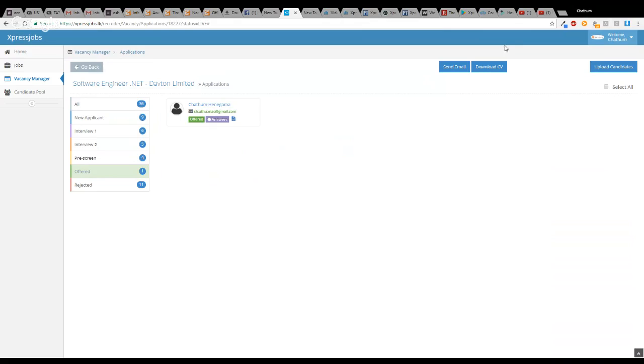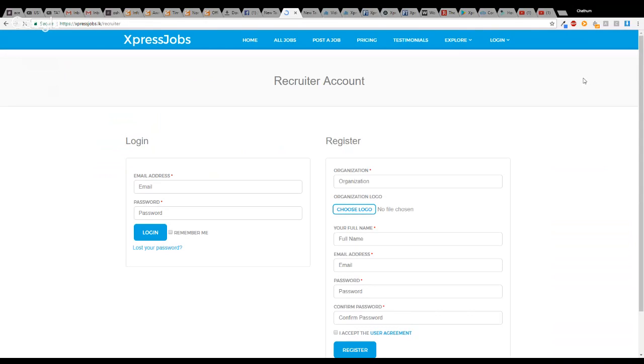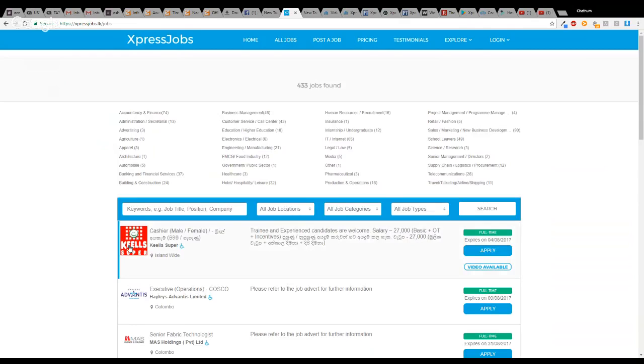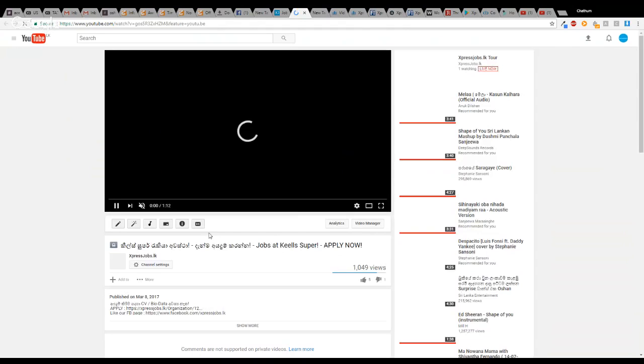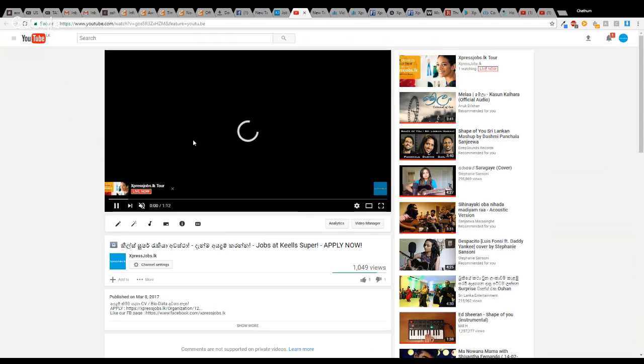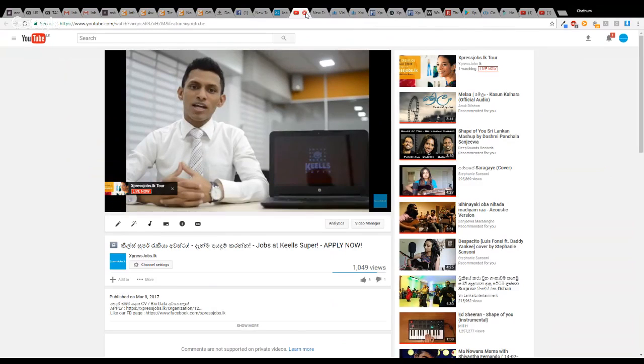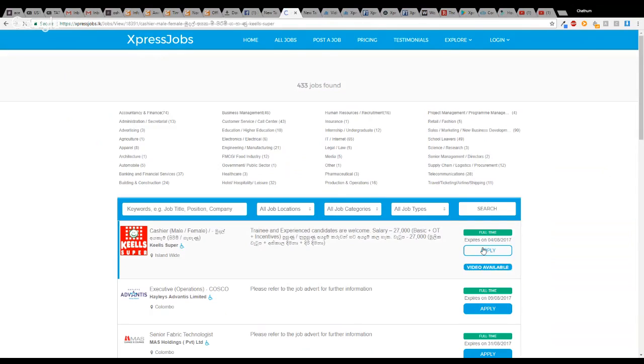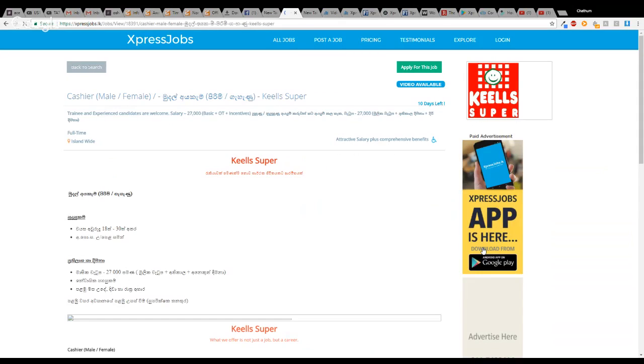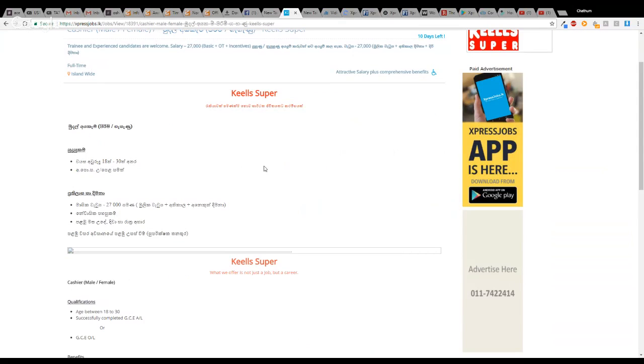Now, that is the filtering system from both perspectives, as I said. And I'll also show you the CV-less application system, because Skill Super uses that at the moment. Again, they also have a video available. You can go and see the video. Skill Super had decided that they want to do a nice video about it. So one of their people did the video, and I press the apply button, and they have put the content in Sinhalese as well.